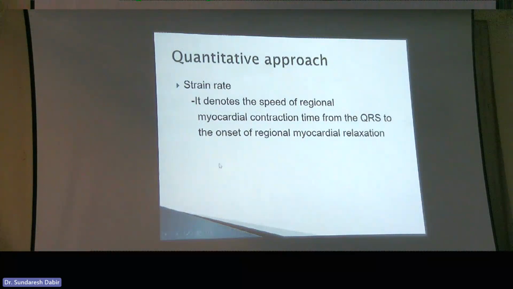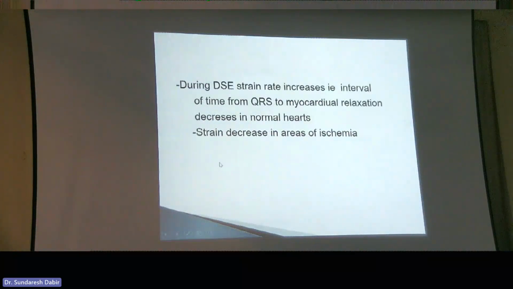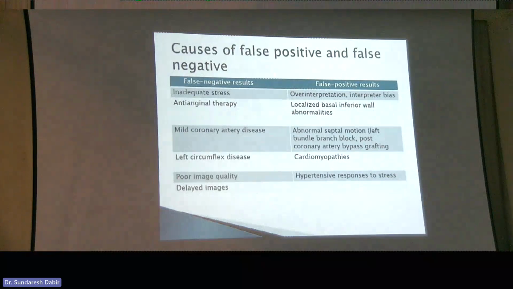There are other ways like strain, and that's a whole separate talk, so I won't cover that on this topic. There are reasons why you can get false positives and false negatives. Make sure you give good enough stress. Make sure you stop anti-anginal therapy, especially beta blockers. You might miss mild coronary disease. Left circumflex disease typically has the least sensitivity, and make sure you get good images, right?